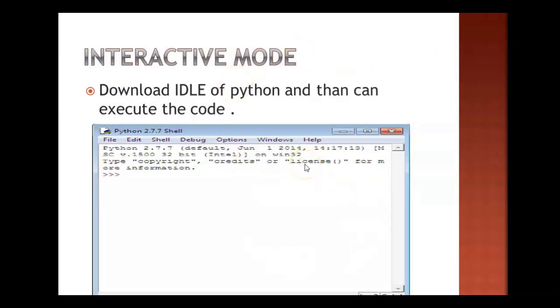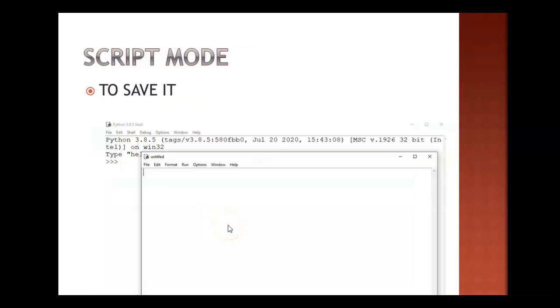Just for your clarification, I did it practically also, but if you want to check it, you can check it on my screen. I just took a screenshot of the window. First, download IDLE, which is open source, if you want to execute the code. You go to the official site of Python and download it as per the operating system installed on your computer, and then you can execute it. Here you can see three arrows, and those three arrows are considered the Python prompt, where you can write anything and execute it. So this is the interactive mode.